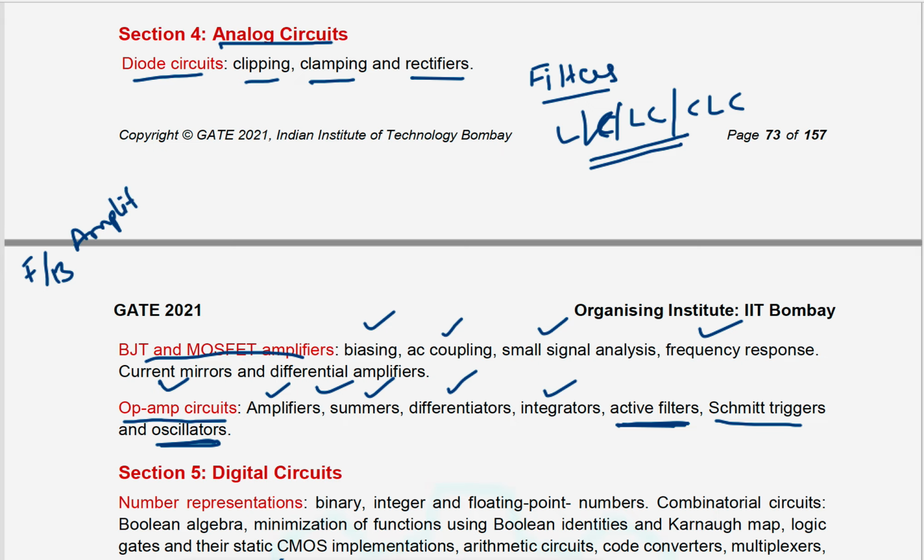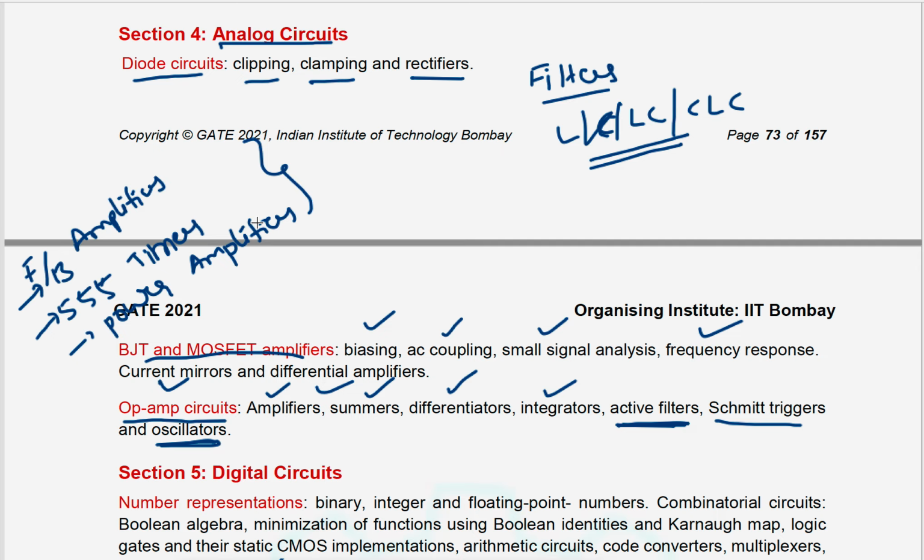Feedback amplifiers. Okay, that is one topic. Another one is 555 timers. Okay, 555 timers. And one more thing is power amplifiers. Power amplifiers. These are the three topics which are missing in the